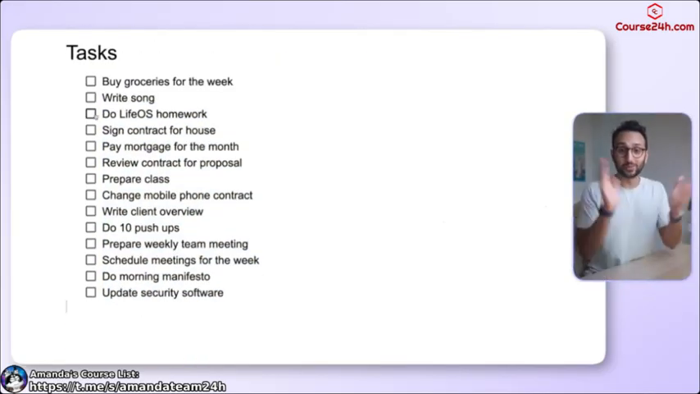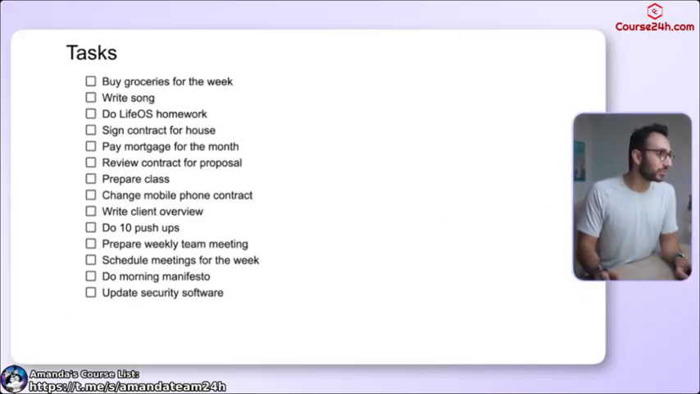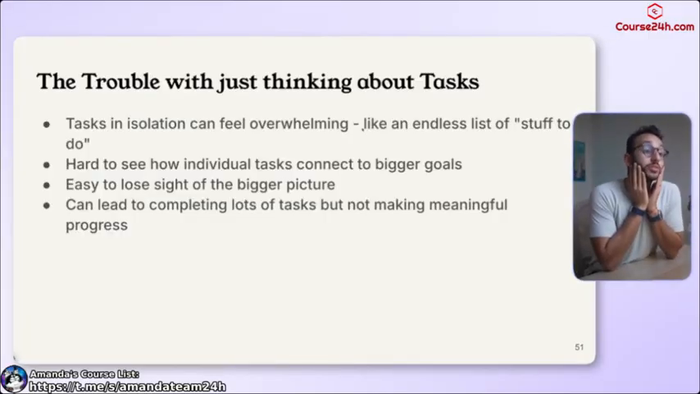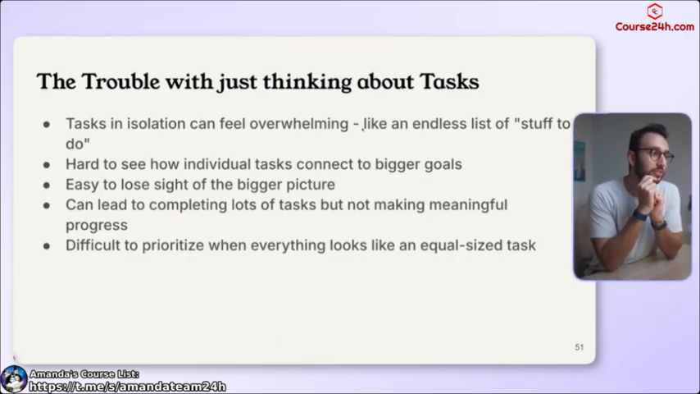It just gets a bit all over the place. It's a bit like just this endless list of random stuff. And it can lead to completing lots of tasks, but not making meaningful progress. A lot of movement, but not a lot of progress. That is what happens when we're very focused on tasks. And honestly, it's very difficult to prioritize when everything looks like an equal-sized task.